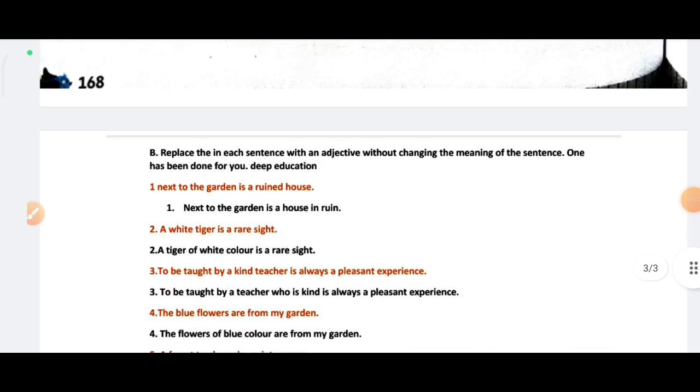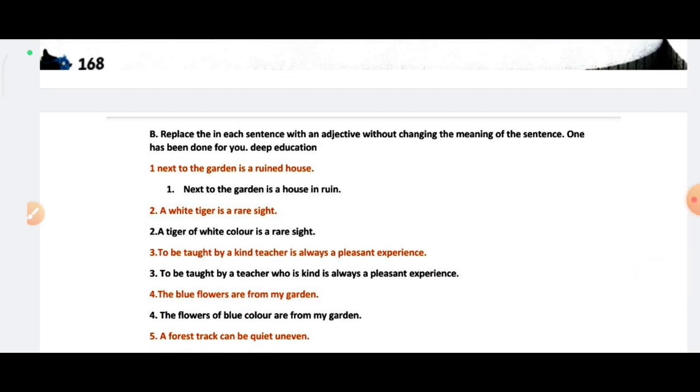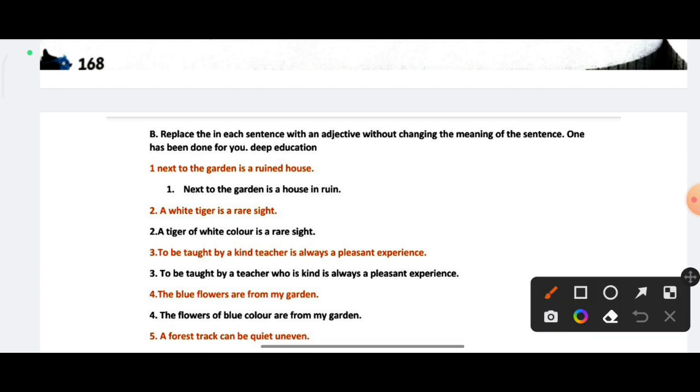Now the next question is: replace the adjective in each sentence. You can see the adjective words used in the sentences, like ruined. Ruined is an adjective word, and in the second, white and rare are adjective words. Replace the adjective with an adjective phrase without changing the meaning of the sentence. One has been done for you. Use the adjective phrase and remove the adjective without changing the meaning of the sentence.